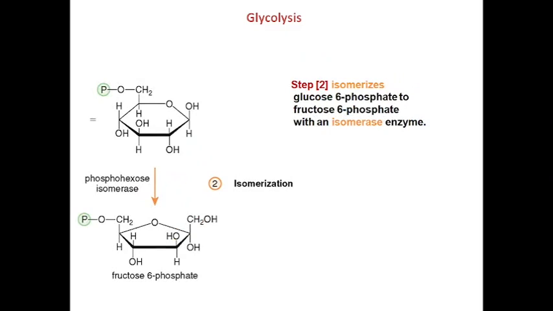Step 2 of glycolysis is isomerization. Isomerization of glucose 6-phosphate to fructose 6-phosphate takes place. Here, glucose 6-phosphate is isomerized to fructose 6-phosphate and this reaction is catalyzed by the phosphoglucoisomerase enzyme.